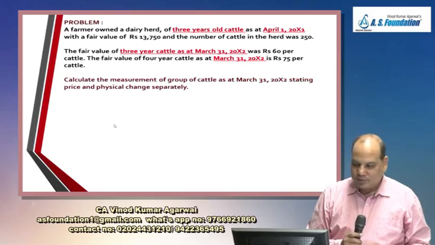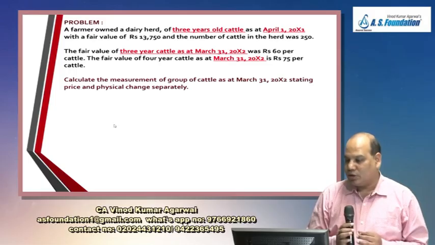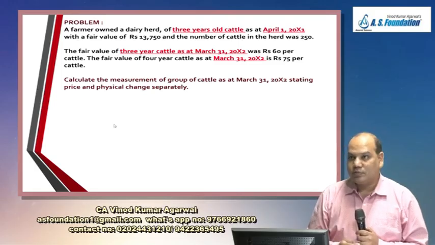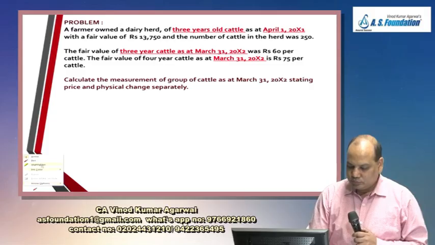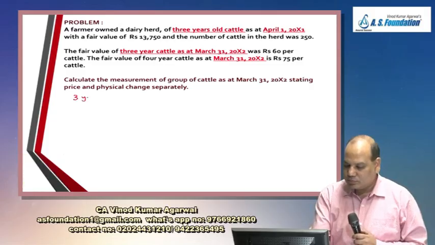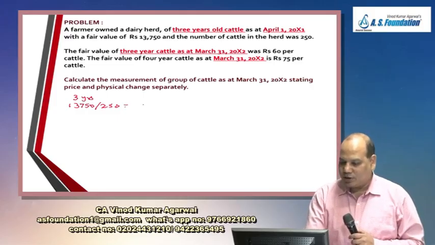Yes. A farmer owned a dairy herd of 3-year-old cattle on 1st April 20x1 with a fair value of rupees 13,750, and the number of cattle in the herd was 250. What is the age of these cattle right now? 3 years. Take calculator, 13,750 divided by 250. So what is the average fair value per cattle? Is it coming to 55?